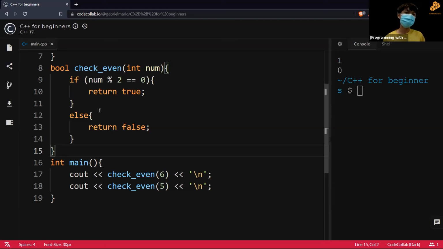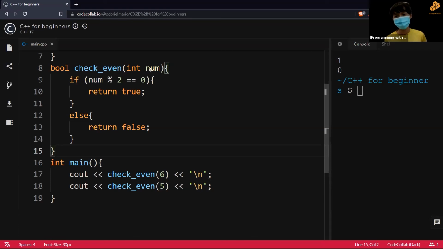So functions make it easier to split the work, because if someone wants to use a function and they know what it's supposed to do, they actually don't need to know how the function works in order to use it. So let's say we have the check even function, and a person knows that check even checks if a number is even or not.